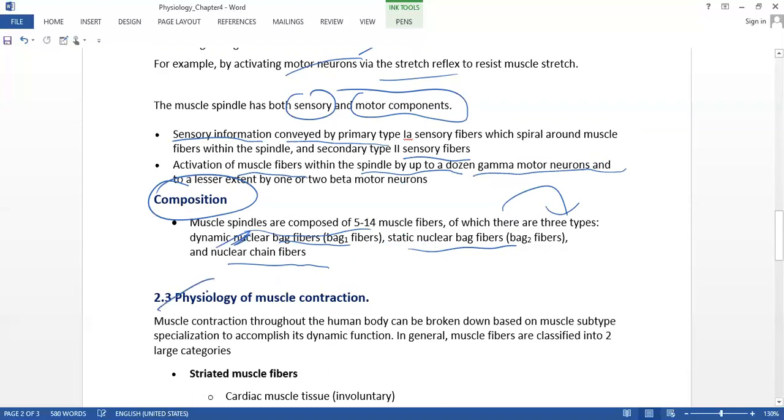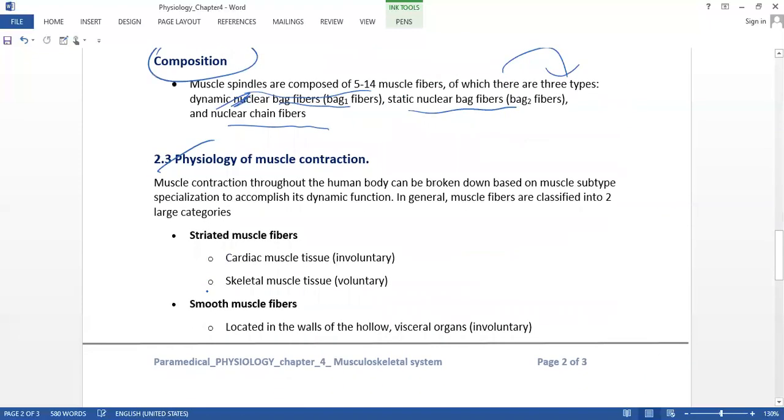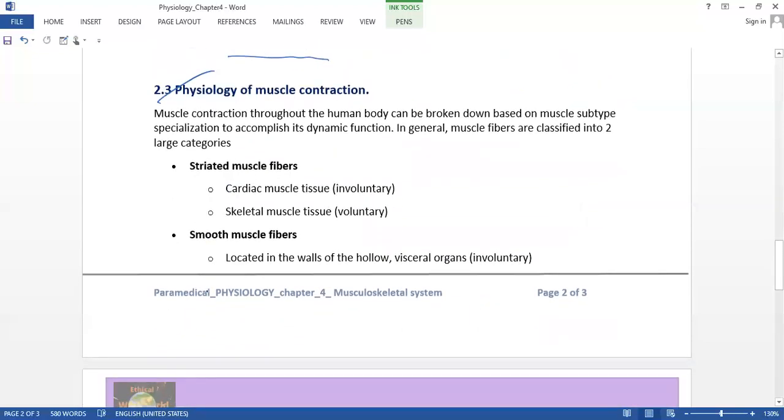The next concept is the physiology of muscle contraction. Muscle contraction throughout the human body can be broken down based on the muscle subtype and its specialization to accomplish a dynamic function. Here there is the striated muscle fiber, under which there is cardiac muscle tissue and skeletal muscle tissue. Cardiac is involuntary, whereas skeletal muscle tissue is voluntary.